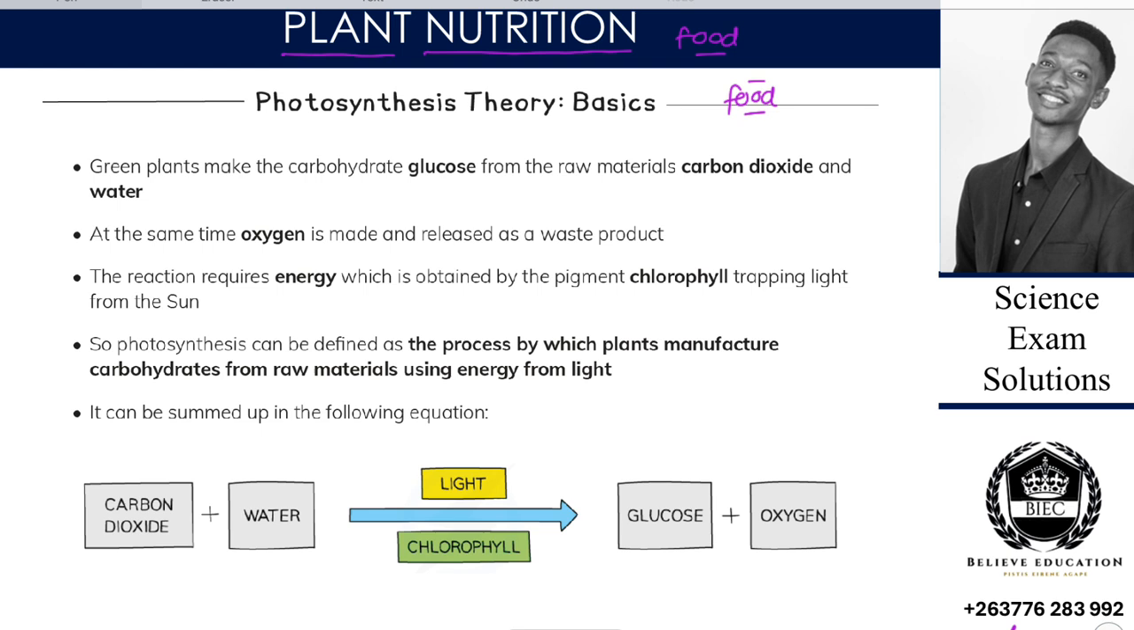It's food. And also the other thing is that a plant itself, it is able to produce food. Unlike us, we are unable to produce food, but the plant itself, it has an ability to produce food on its own. So we are going to look at the first aspect, which is known as photosynthesis theory. So that's the basic.